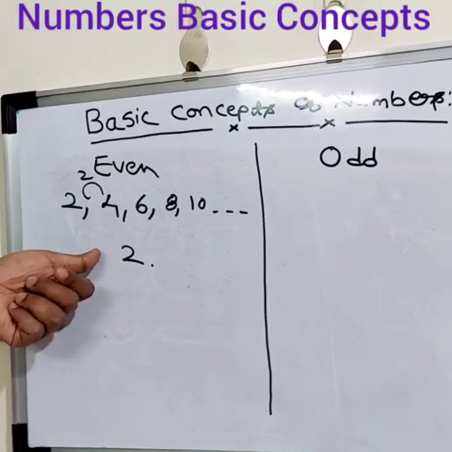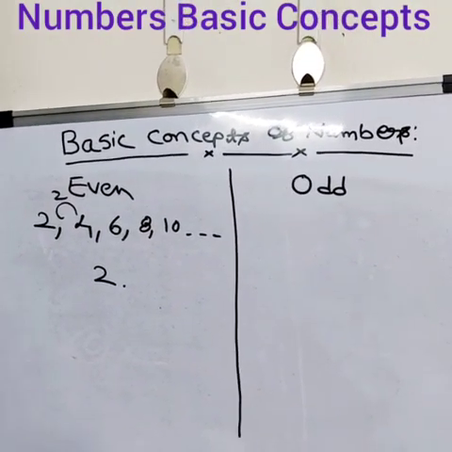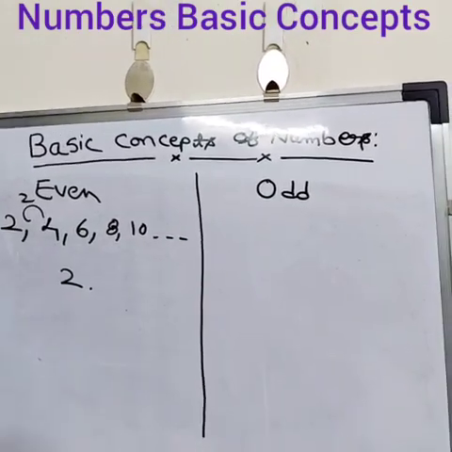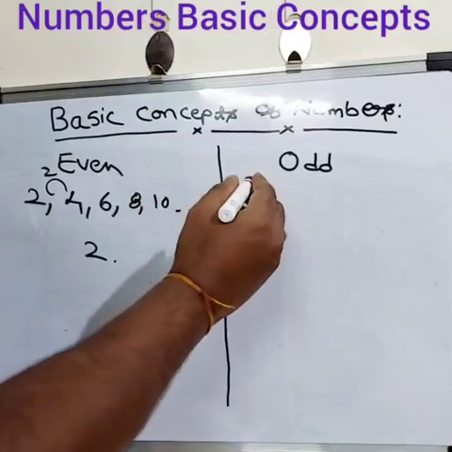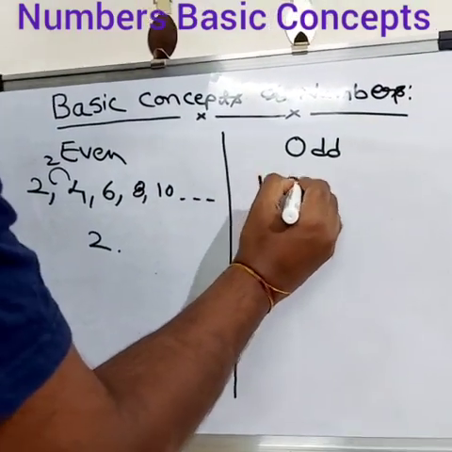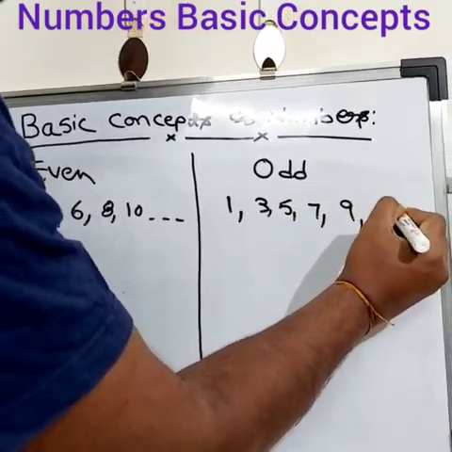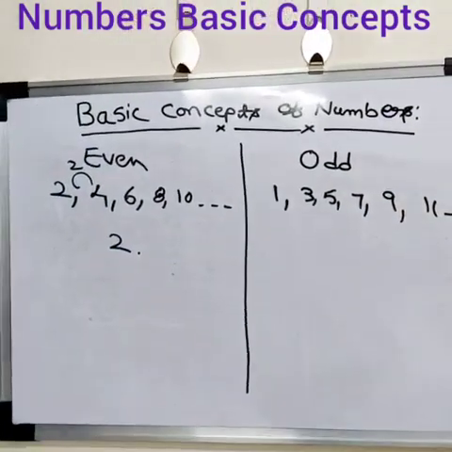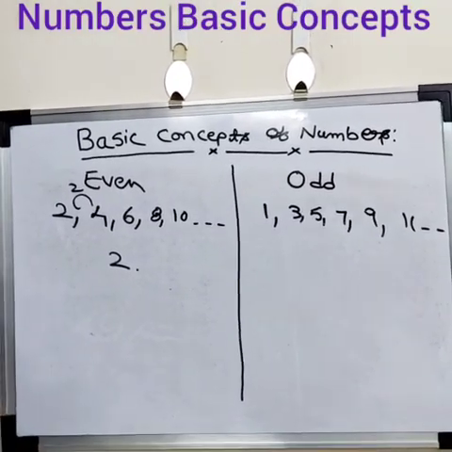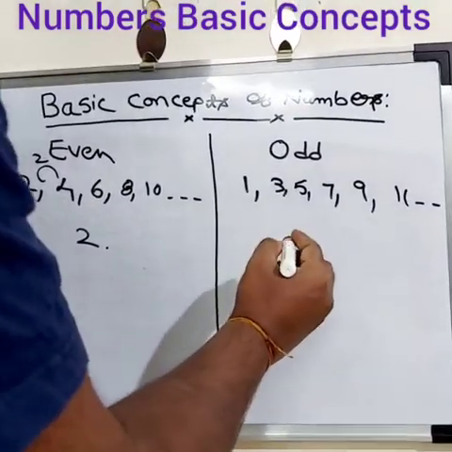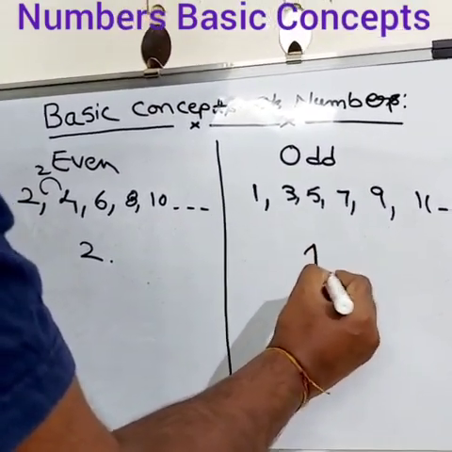What is the smallest even number? That is 2. This will come in many kinds of competitive exams. What is an odd number? It is just opposite to even number. Any number which is not divisible by 2 is called an odd number. 1, 3, 5, 7, 9, 11, and so on. What is the smallest odd number? That is 1. Smallest odd number is 1.